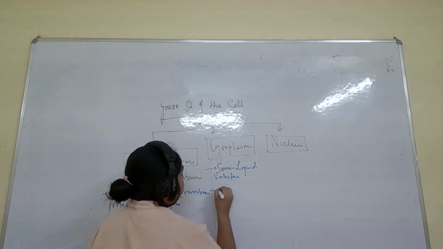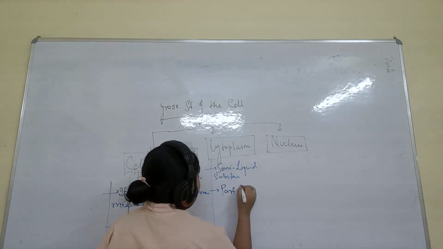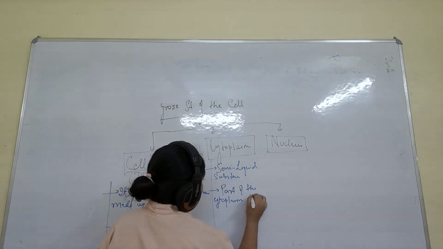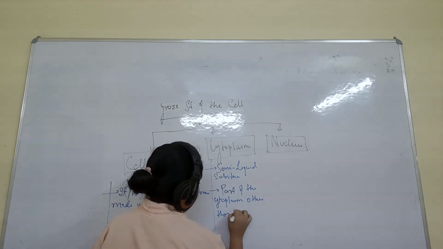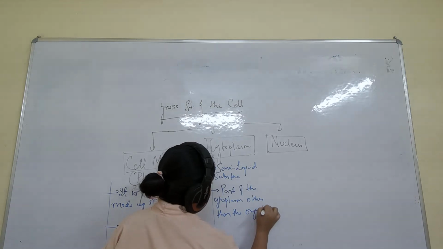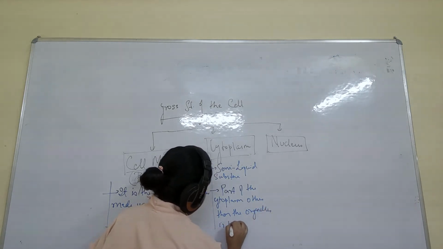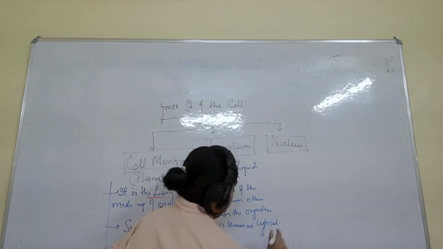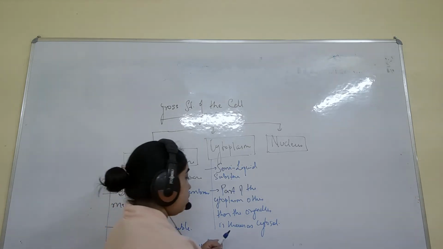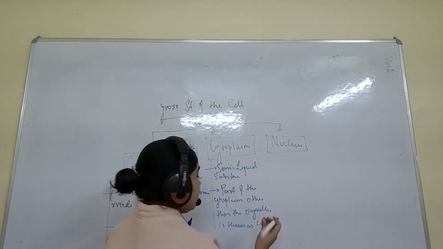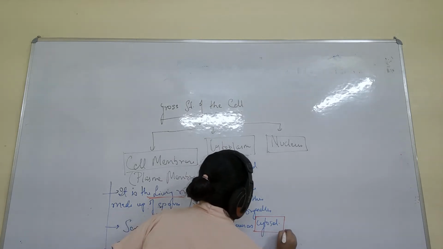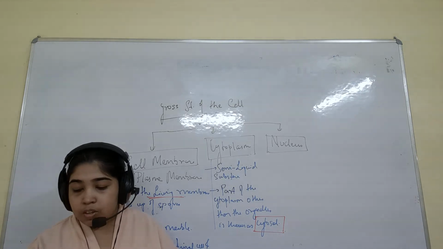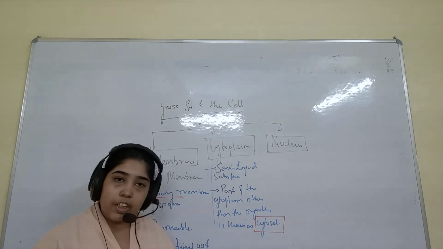So what you can say: the part of the cytoplasm other than the organelles is known as cytosol. I'm marking this cytosol. It is important because the question "what is cytosol" can come.